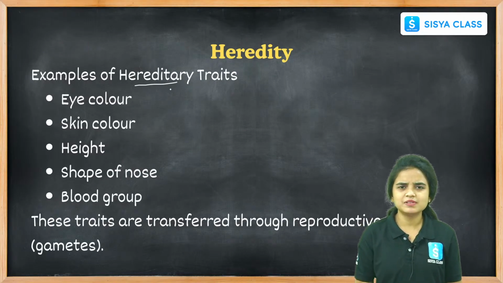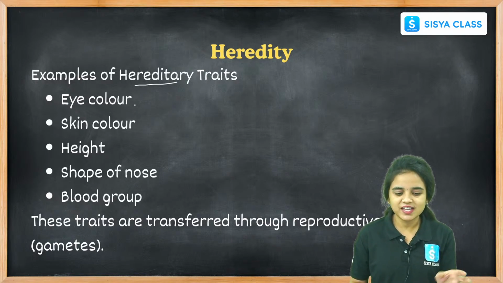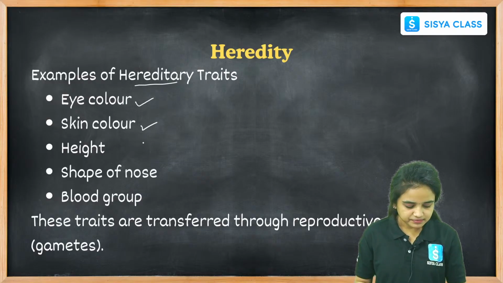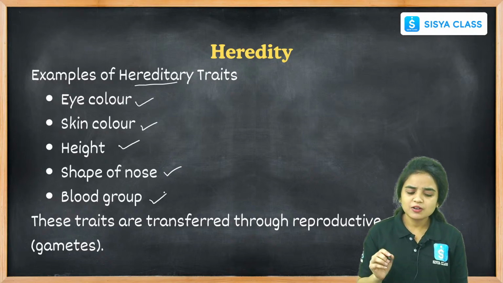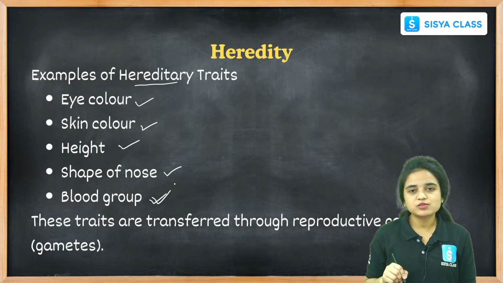What are the examples? Here are some simple examples that we can see in a physical way, right? Eye color, skin color, height, shape of the nose, and blood group. These are all examples of heredity.